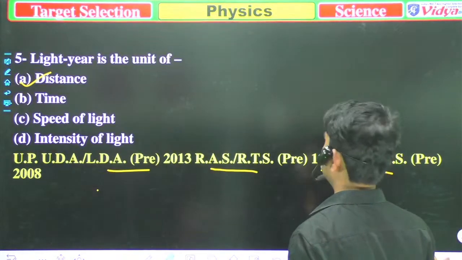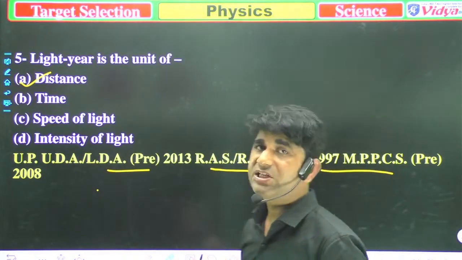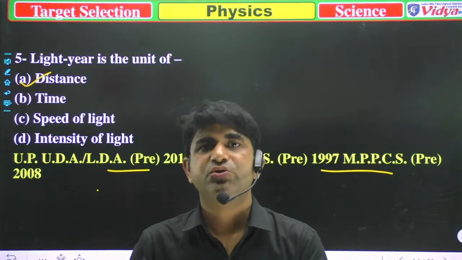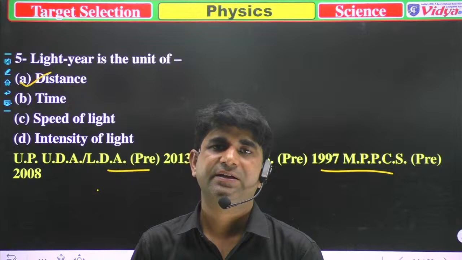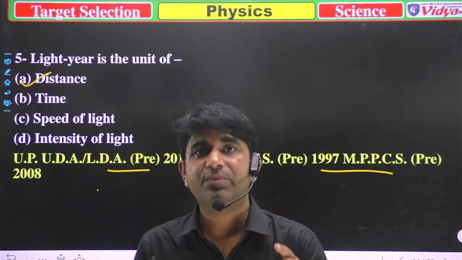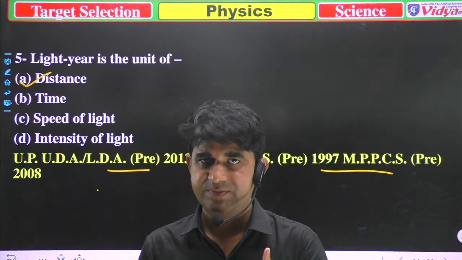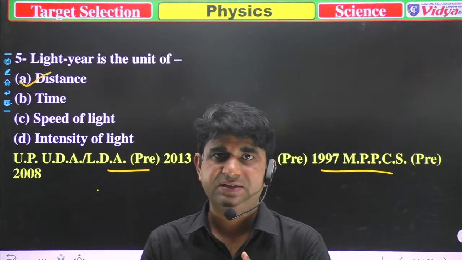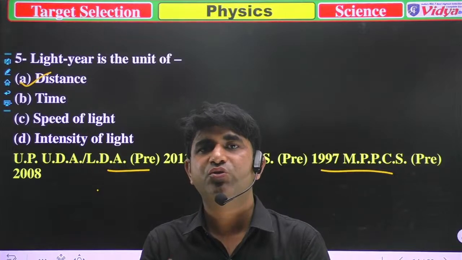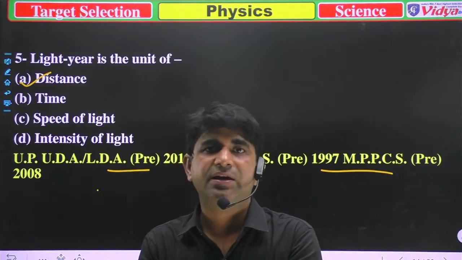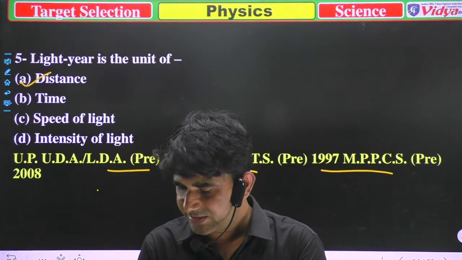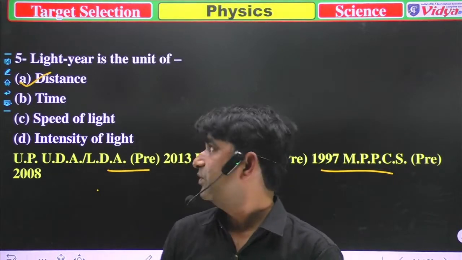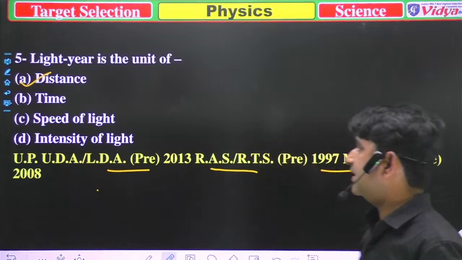Oh, I don't know where it is. Light year is the unit. Light year is not a time unit. It is the unit of distance. Light year is the unit of distance traveled by light in 1 year. Again, I'm saying 1 light year is the unit of distance, and this distance is equal to the distance traveled by light in 1 year. So option 5 ka D, that is correct.